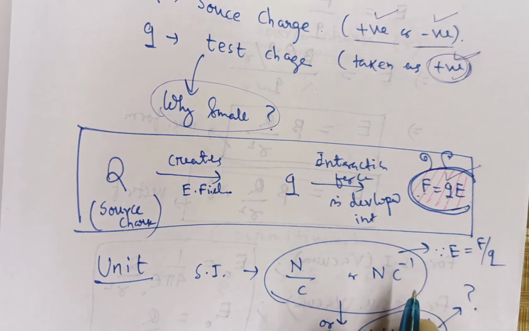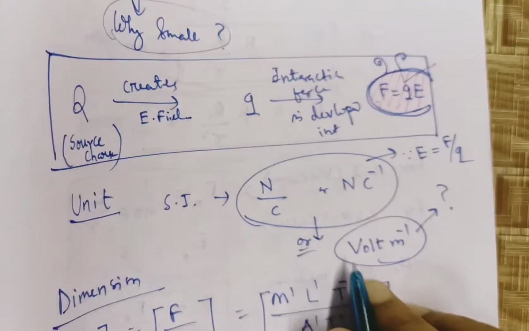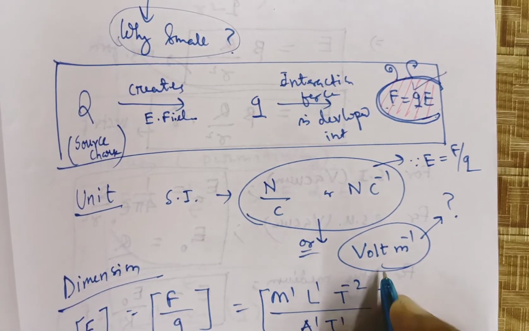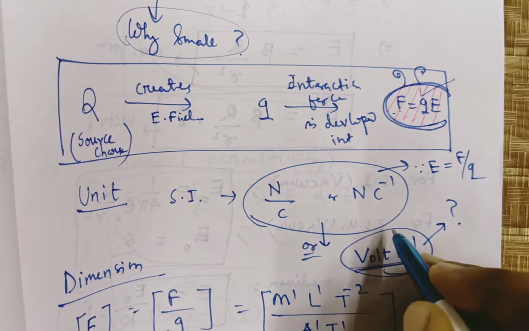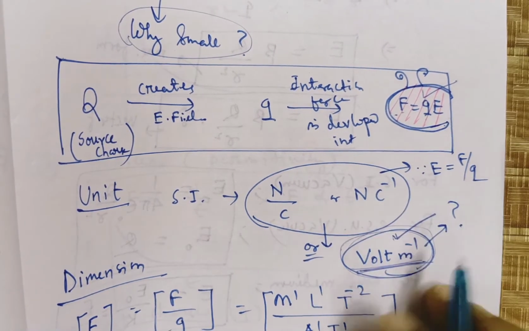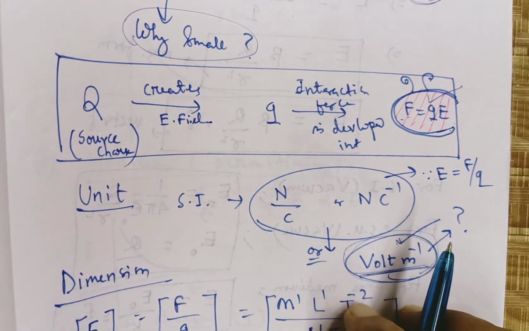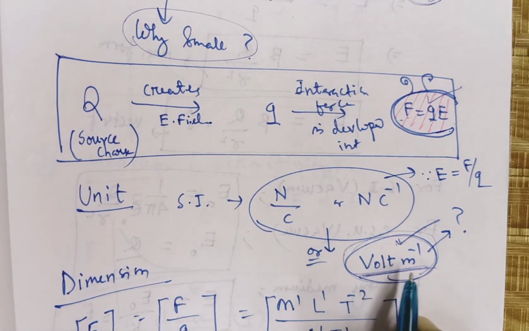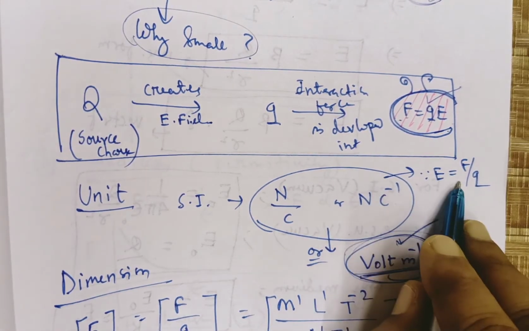Clear? And you should simultaneously remember there is also another unit of electric field intensity, that is volt per meter. But now it is difficult for you to see how it is volt per meter. In the next class I will explain how volt per meter comes. Now it is clear how Newton per Coulomb is derived from this formula.